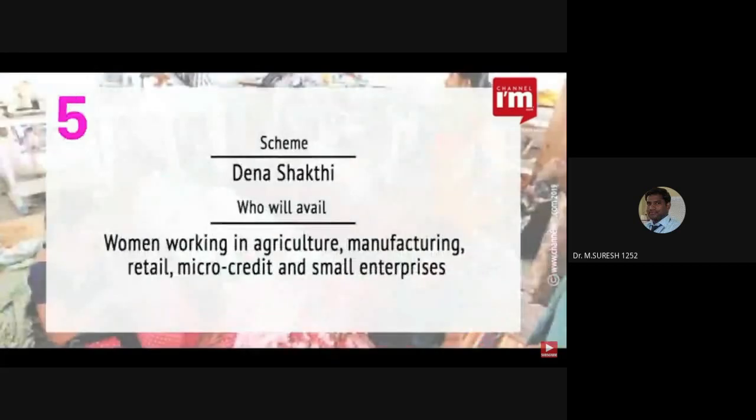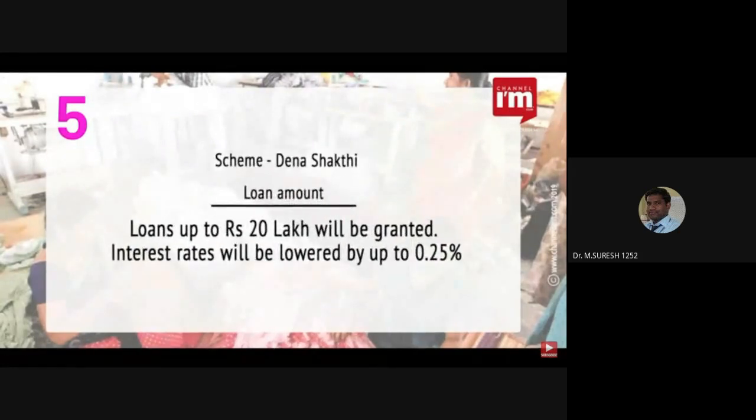Dena Shakti scheme is a Dena Bank loan scheme for women working in agriculture, manufacturing, retail, microcredit and small enterprises. Loans up to rupees 20 lakhs will be granted.